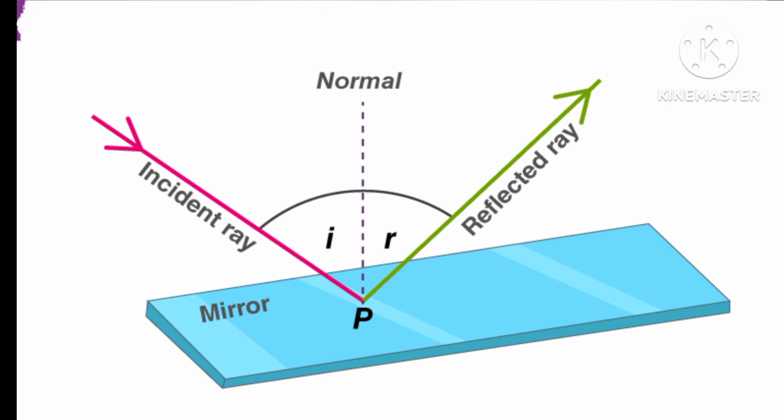If a perpendicular is drawn on the reflecting surface, it is called the normal. The figure below shows the reflection of an incident beam on a plane mirror. Here the angle of incidence and the angle of reflection are measured with respect to the normal and the reflective surface.